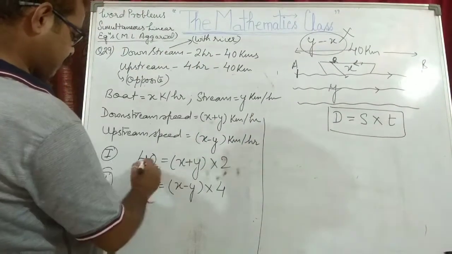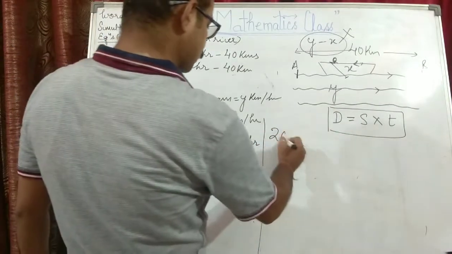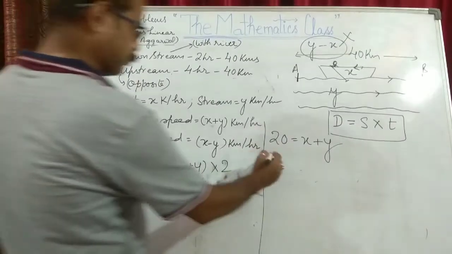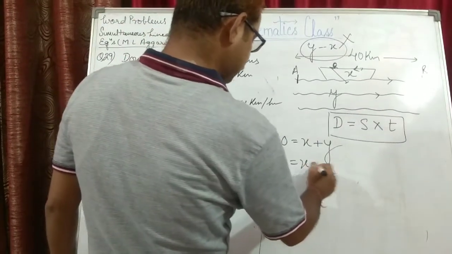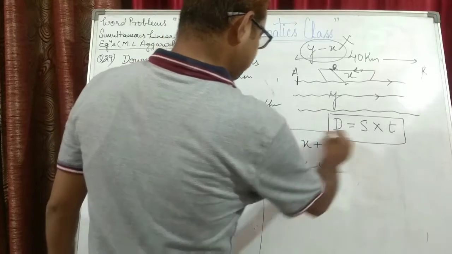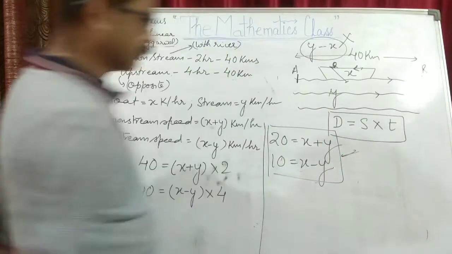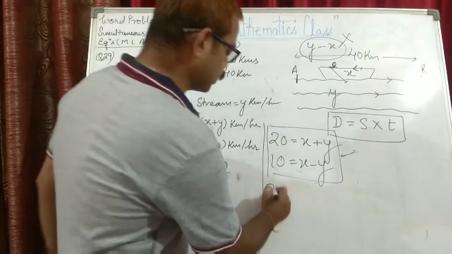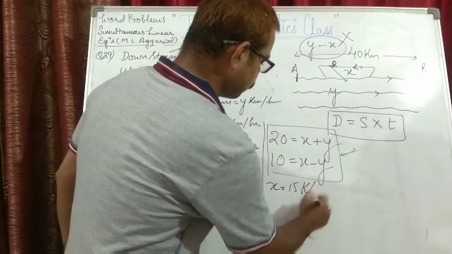So we'll divide 40 by 2, that is 20. So 20 is equal to x plus y. 40 divided by 4 is 10, is equal to x minus y. Now I am leaving it to you. Only you have to solve. Simply you will add, this y will cancel. 2x equal to 30. So x is equal to 15 kilometer per hour.